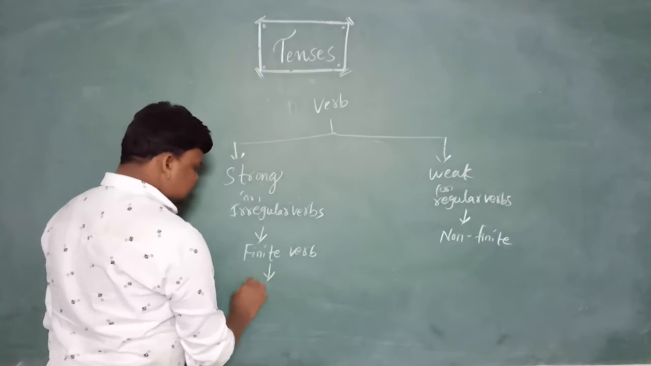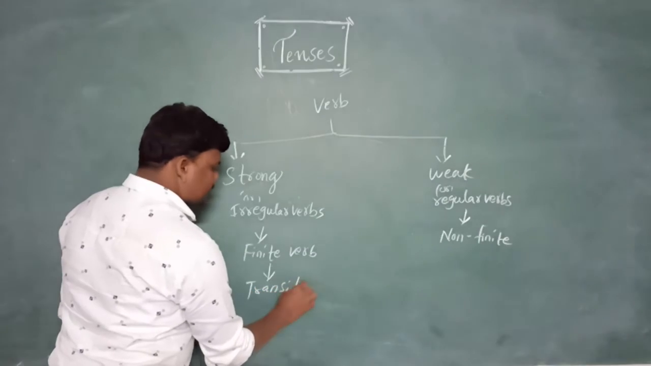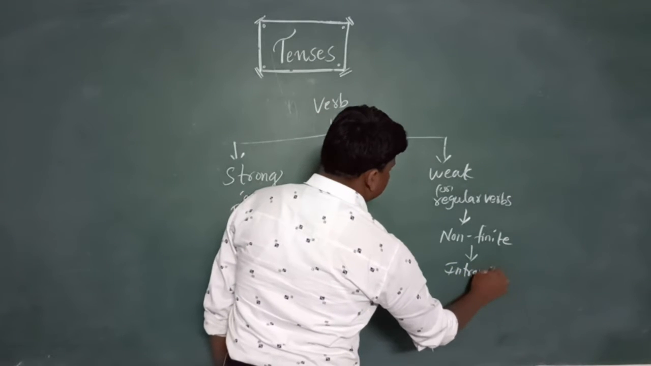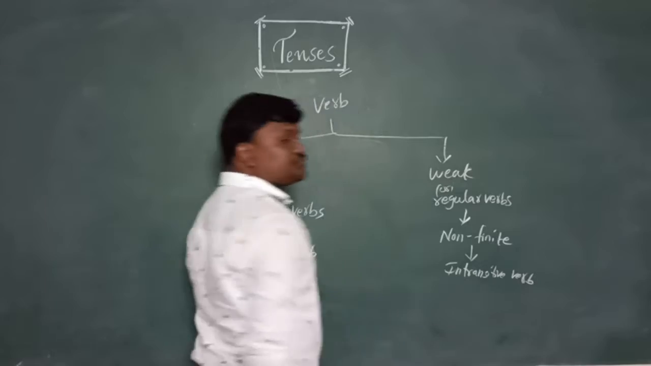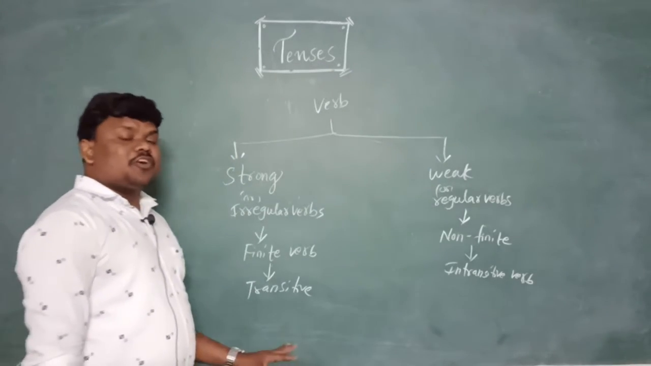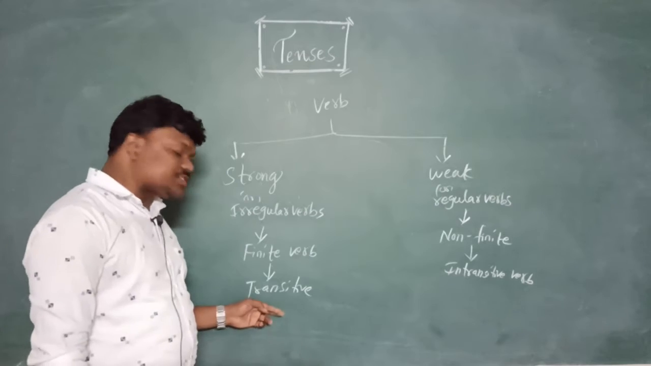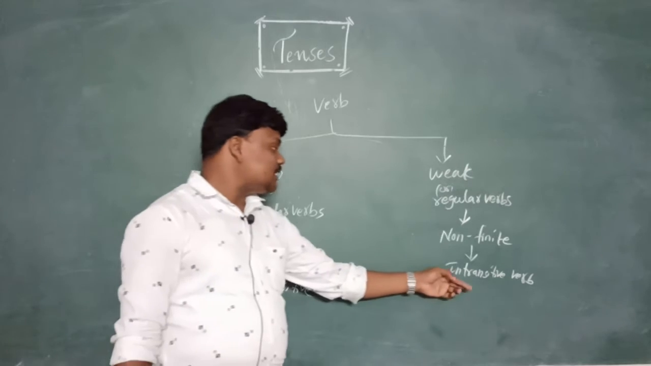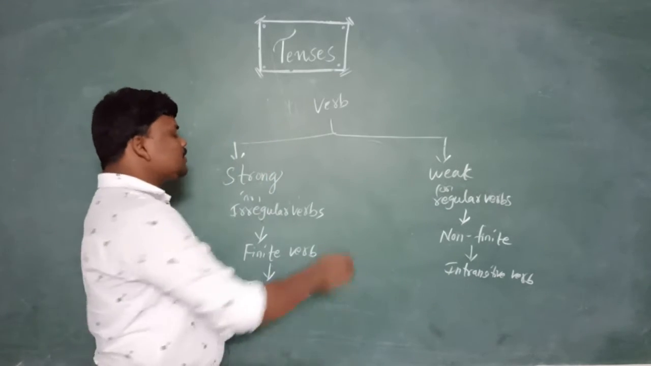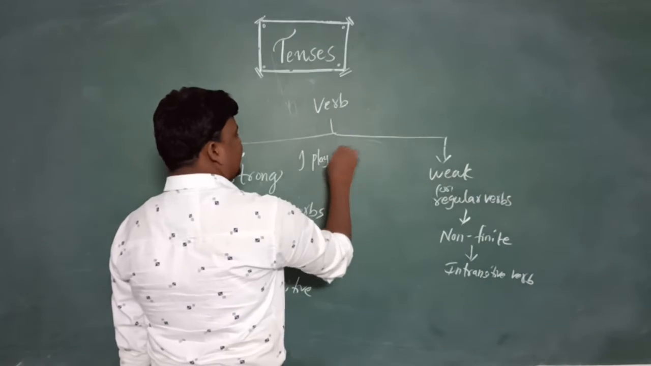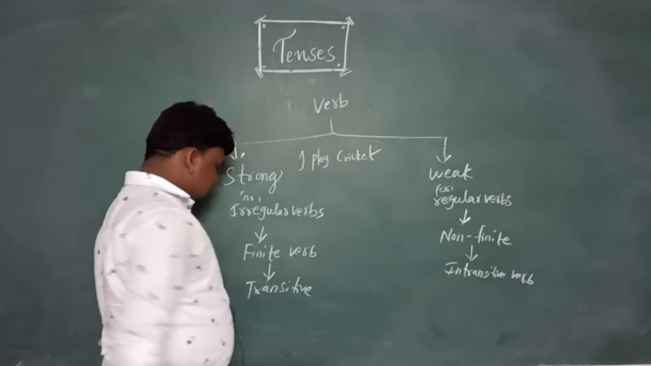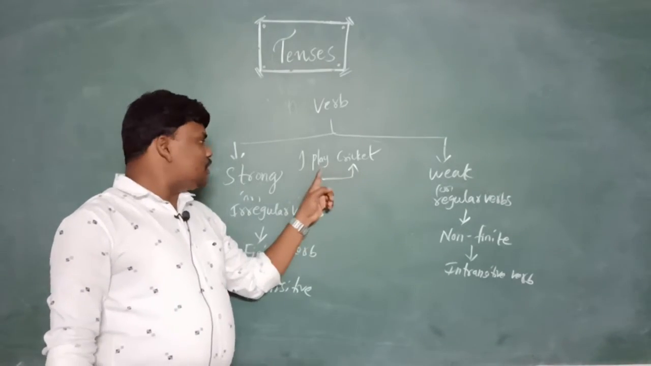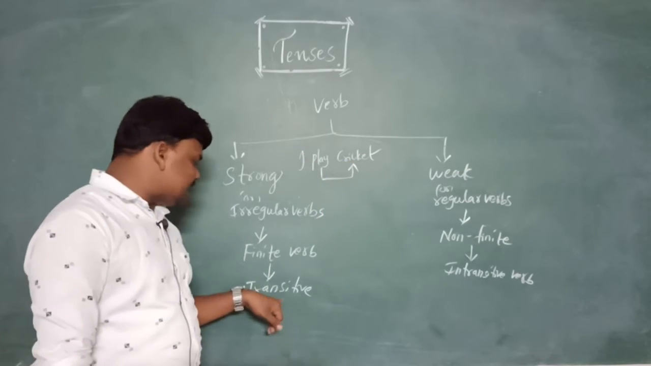Some more are there: transitive verb and intransitive verb. Verbs which take objects are called transitive verbs. Verbs which don't take any object are called intransitive verbs. For example, I play cricket. Here, play is a verb which has an object. A verb which takes an object by the side is called a transitive verb.